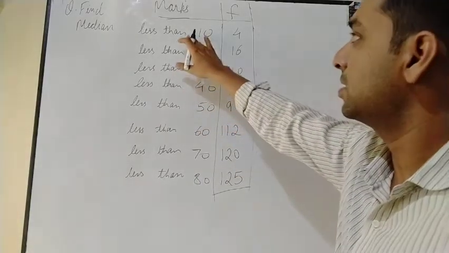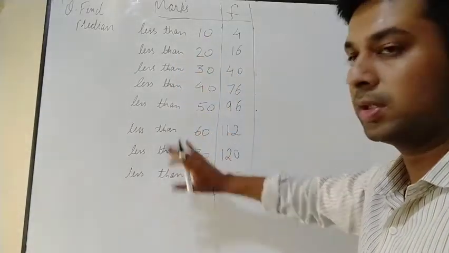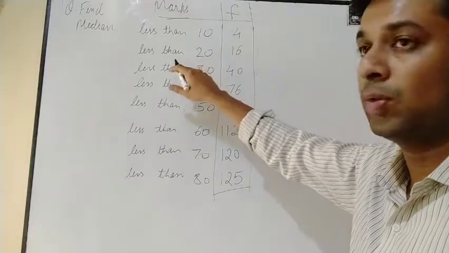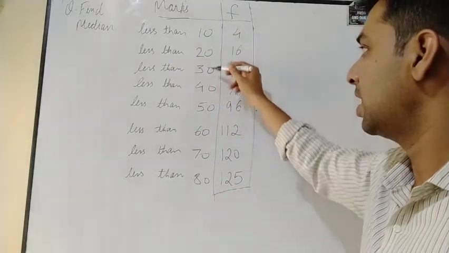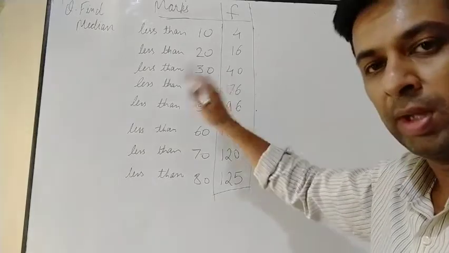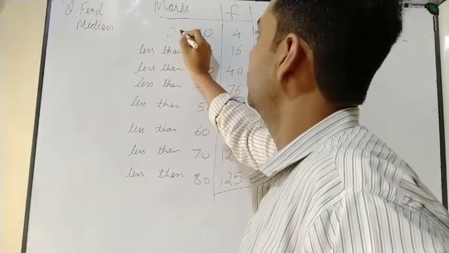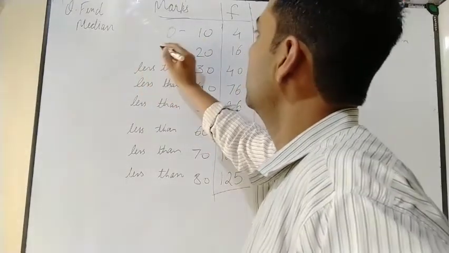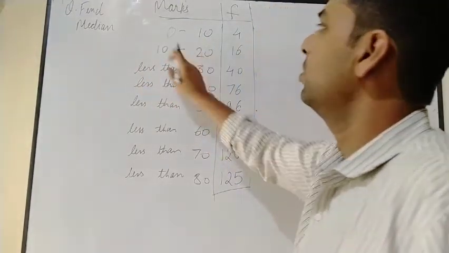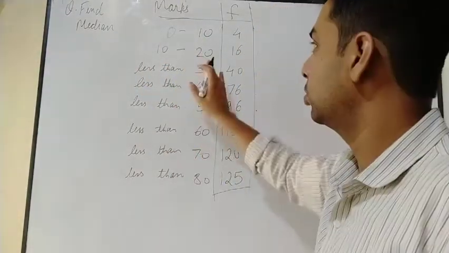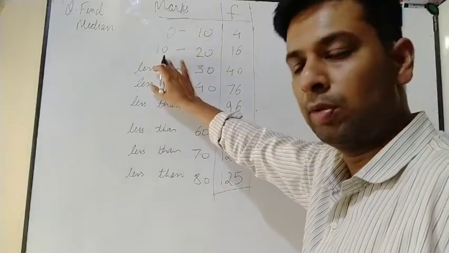The first thing is that it is given like this: less than 10, 20, 30, 40. So how much less will you go? The difference amount is 10 everywhere. So we'll be moving less by only 10. This is going to be 0 to 10, then this is going to be 10 to 20. So we will be moving backward by 10 only.